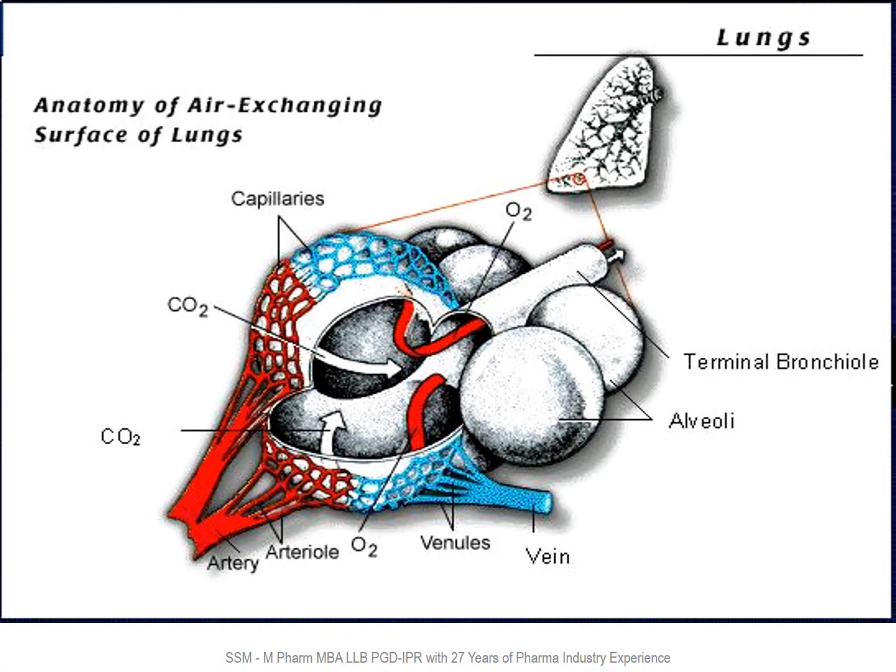Anatomy of the air exchanging surfaces of the lungs. You can see the blood from the heart goes to the lungs, and in the lungs through these arteries it goes to the arterioles and then to the capillaries. Within the alveoli, the carbon dioxide is released from the capillaries and oxygen is taken up. Then oxygenated blood goes to the venule, then to the vein, and then goes to the heart.